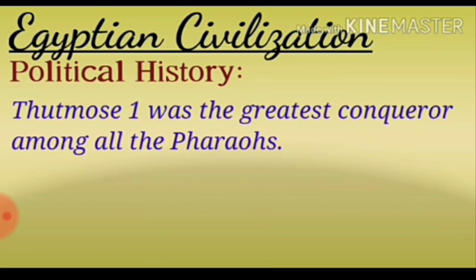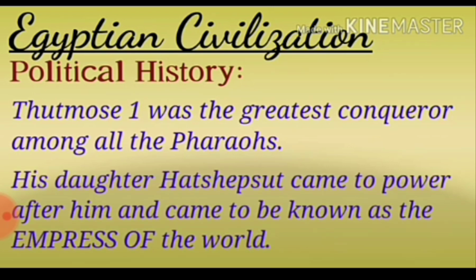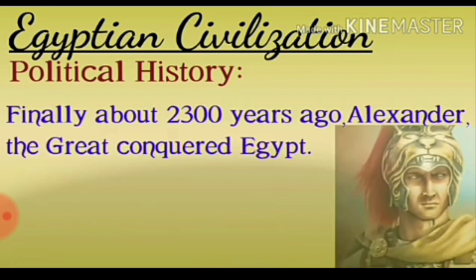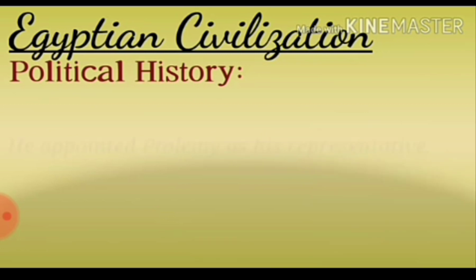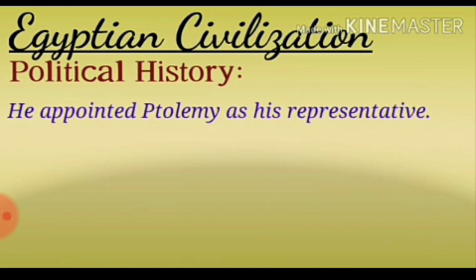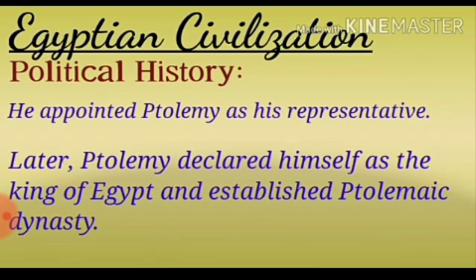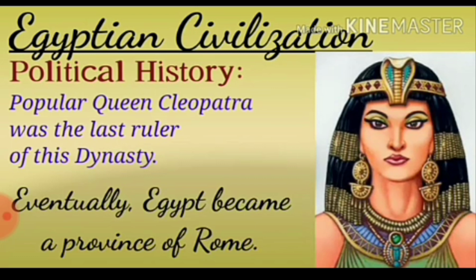Thutmose the first was the greatest conqueror among all the pharaohs. His daughter Hatshepsut came to power after him and came to be known as the Empress of the world. Finally, about 2,300 years ago, Alexander the Great conquered Egypt. He appointed Ptolemy as his representative. Later, Ptolemy declared himself king of Egypt and established the Ptolemaic dynasty. The popular Queen Cleopatra was the last ruler of this dynasty. Eventually, Egypt became a province of Rome.